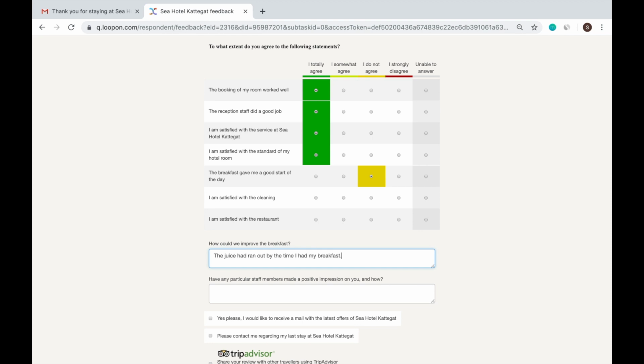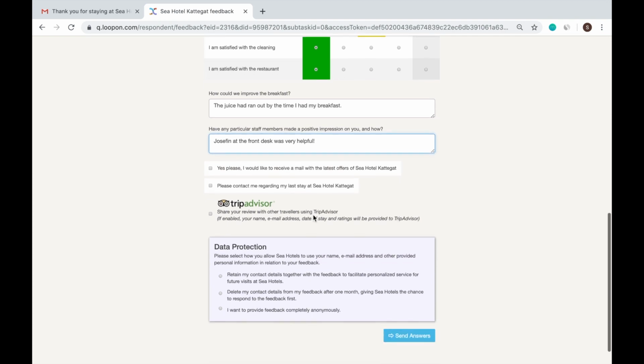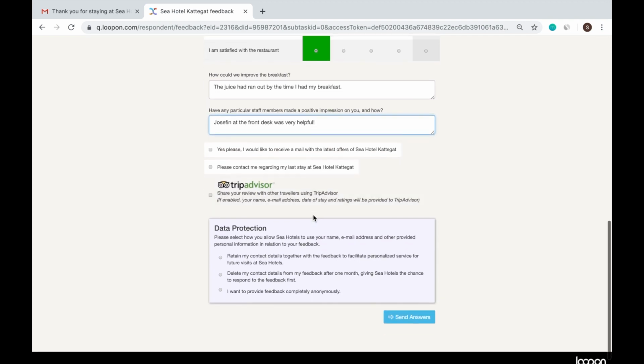The questions that are part of the survey are completely up to you and your hotel. You pick and choose your own questions. You can also allow the guest the chance to leave positive feedback in one of the comment boxes. Once done with the survey, the guest can opt in to further newsletter communication from the hotel. The guest can also select if they want to be contacted again by the hotel regarding their feedback.